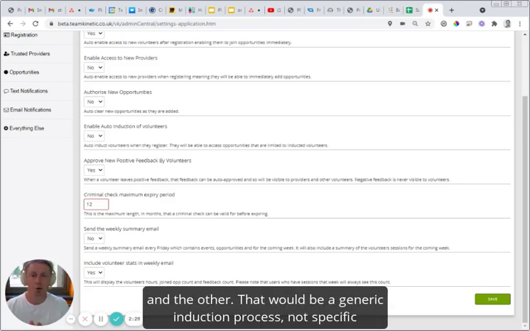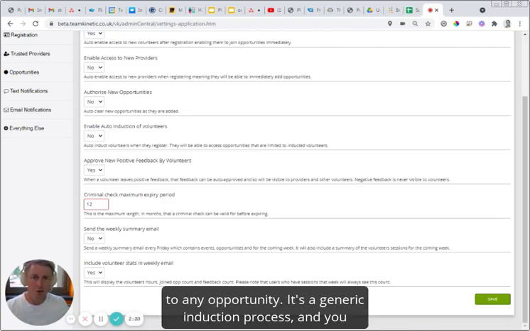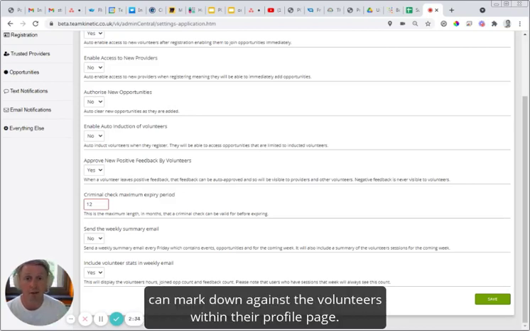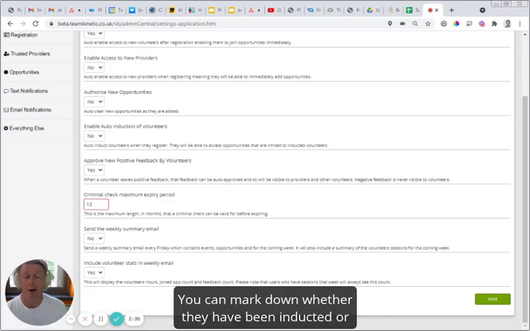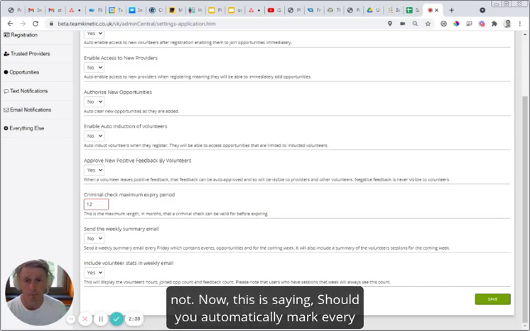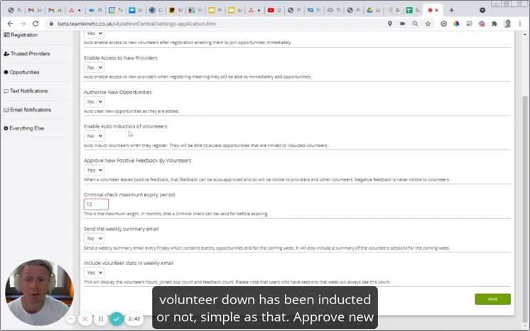That'd be a generic induction process, not specific to any opportunity. You can mark down against the volunteers within their profile page whether they have been inducted or not. Now, this is saying, should you automatically mark every volunteer down as being inducted or not? As simple as that.